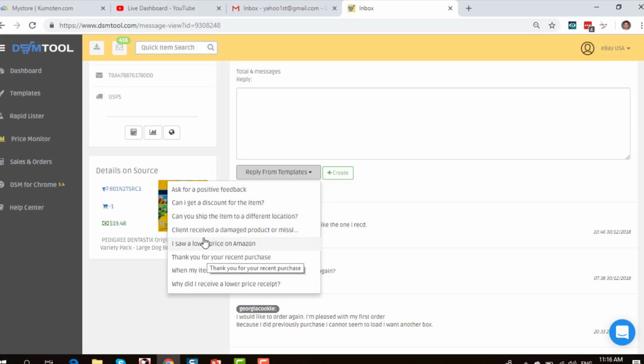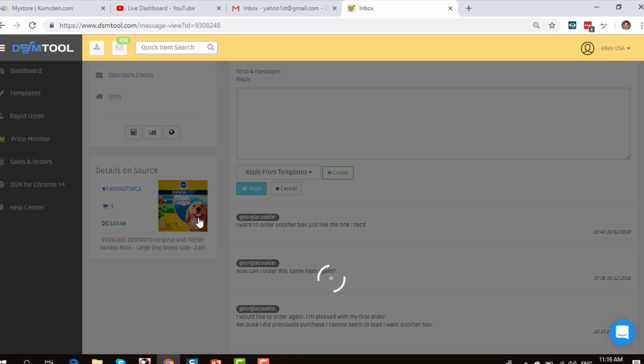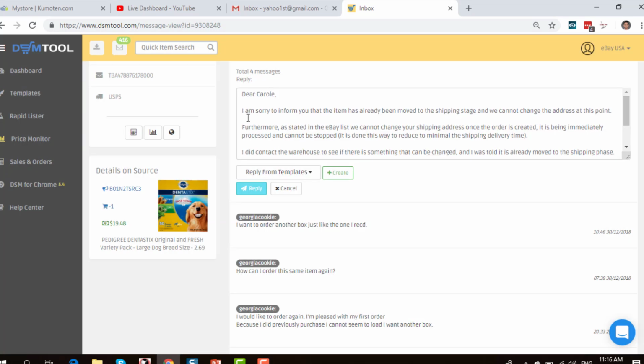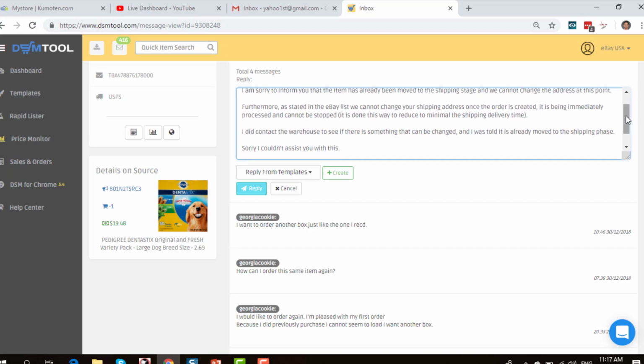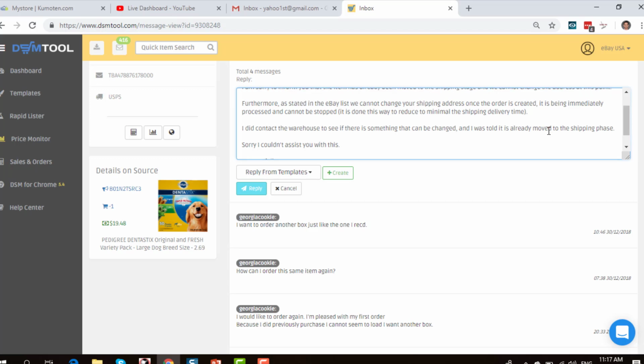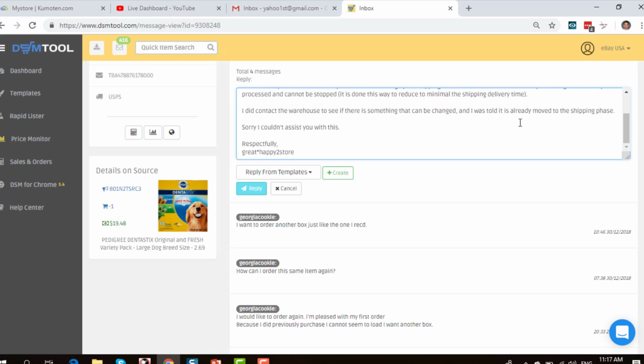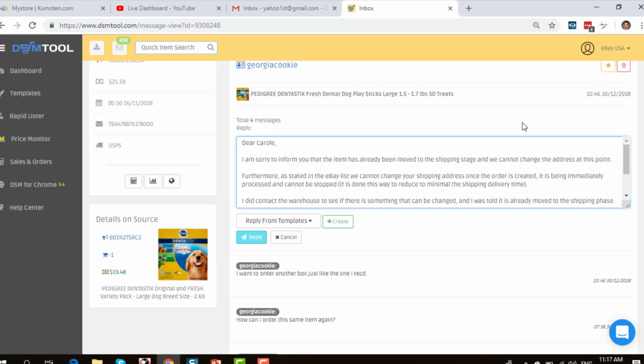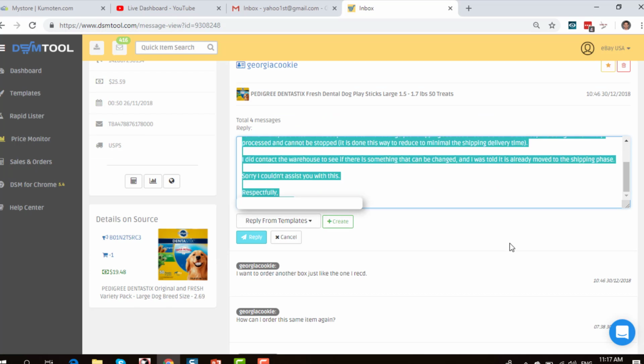For example, a customer asking you, can you ship the item to a different location? The template is like this. We will tell them that we cannot ship it because the item has been shipped. It's also stated in eBay that we cannot change the shipping address once the order is created. Next, you can also say that you contact the warehouse to see if something can be done, but actually their item has been shipped out. So this is one way to reply to the customer.